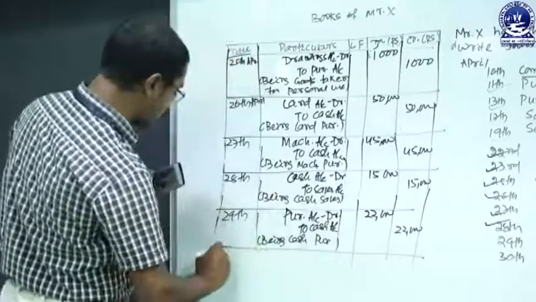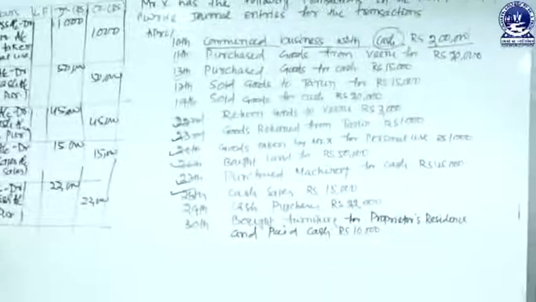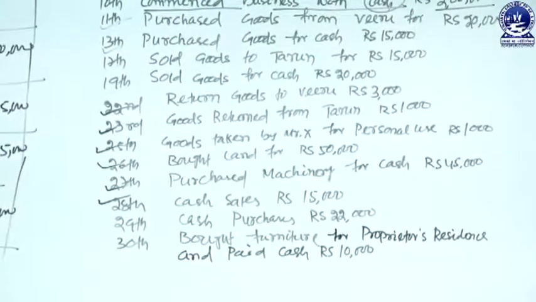And the last transaction, on 30th April, is bought furniture for proprietor's residence and paid cash for rupees 10,000.